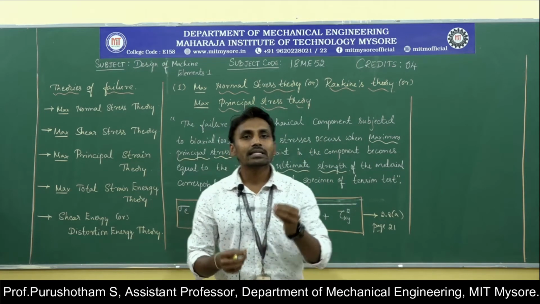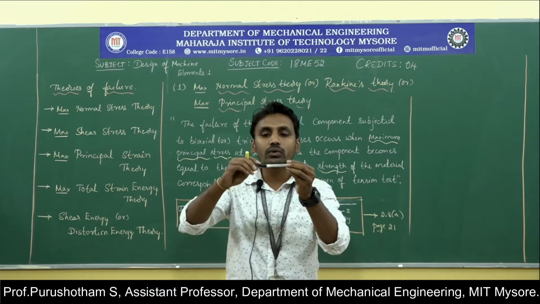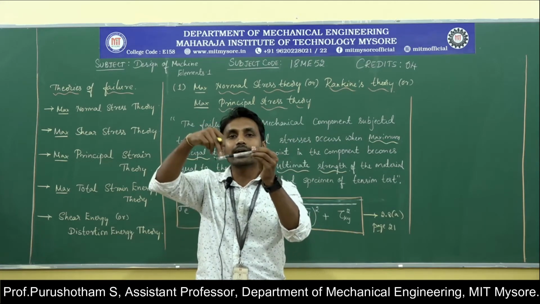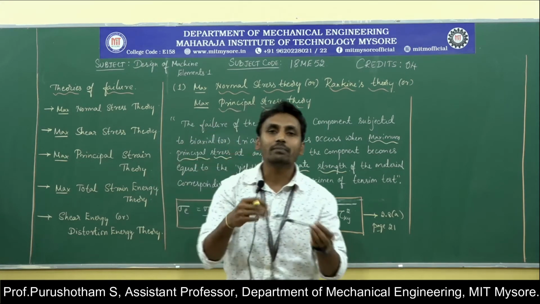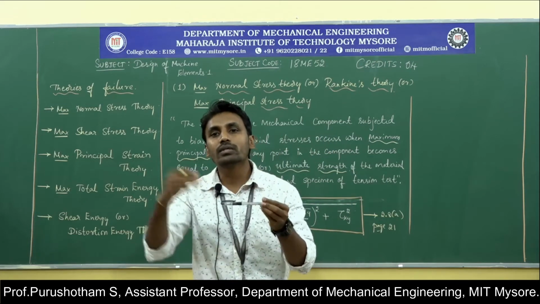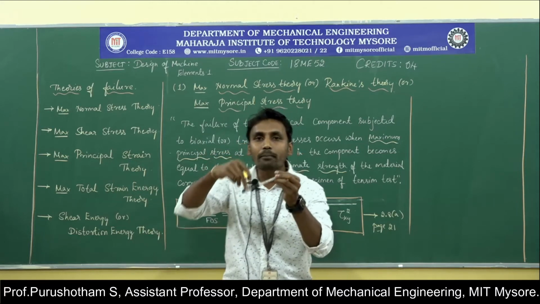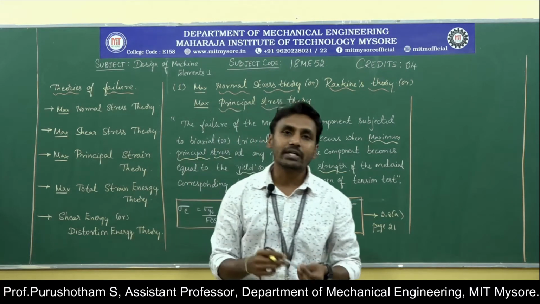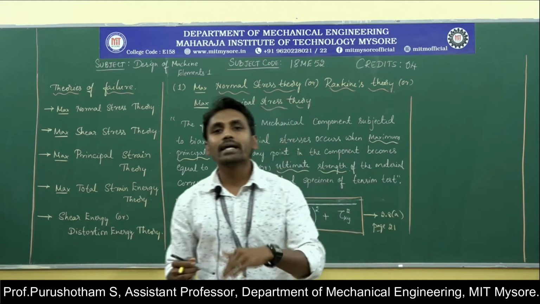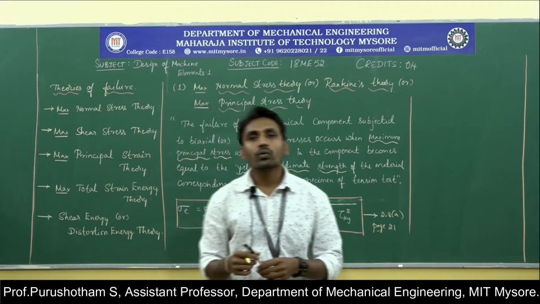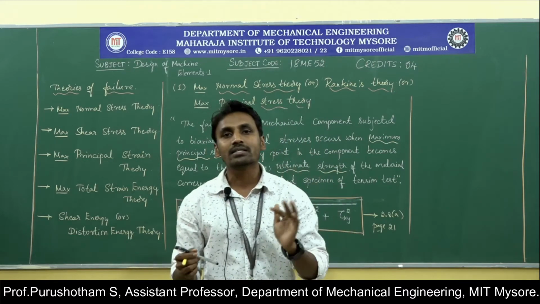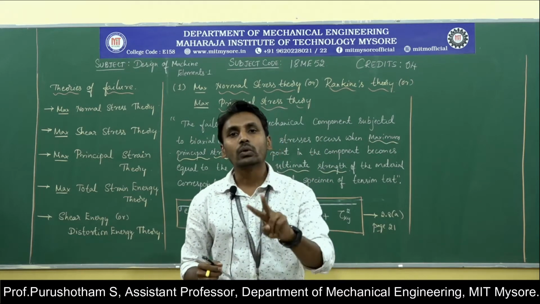In the same way, the overhang crank, due to the rotation, is subjected to torsional load, and due to the overhanging condition it is subjected to bending moment. That means in the overhang crank there is a twisting or turning moment, due to which shear stress will be induced, and due to the bending moment the bending stress will be induced. In the same way, the connecting rod and crankshaft are subjected to complex types of loading conditions. So the failure of such elements, which are subjected to combined loading conditions, is broadly classified into two types.